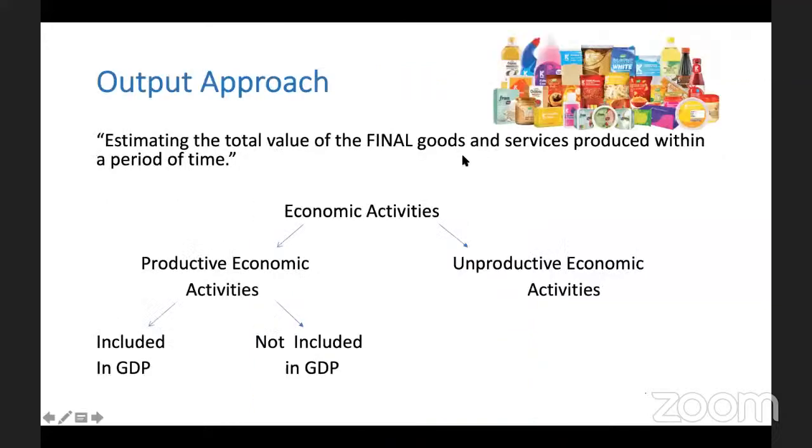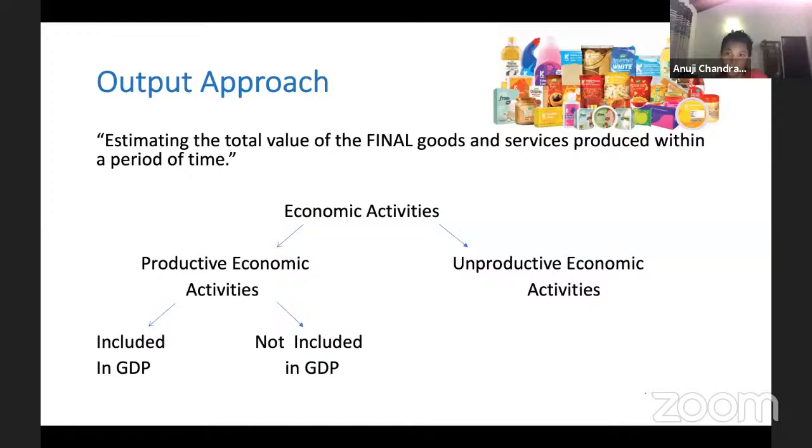So now, I told you to calculate GDP, there are three main methods. That is the output approach, income approach, and expenditure approach. If there are any questions, just drop me a text in the chat box. I'll just read.